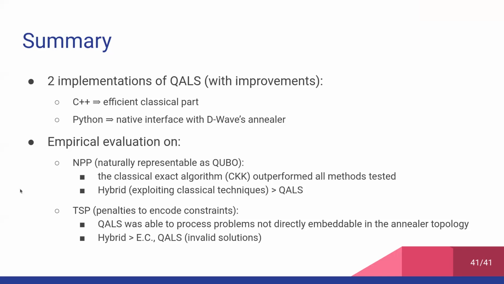So it's indeed impressive that the 72 TSP was embeddable using QALS. Can you give me a bit more intuition about how QALS actually works? Like what does it do to find the embedding?